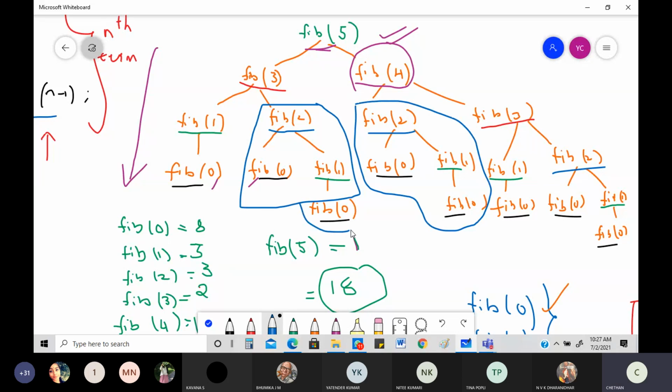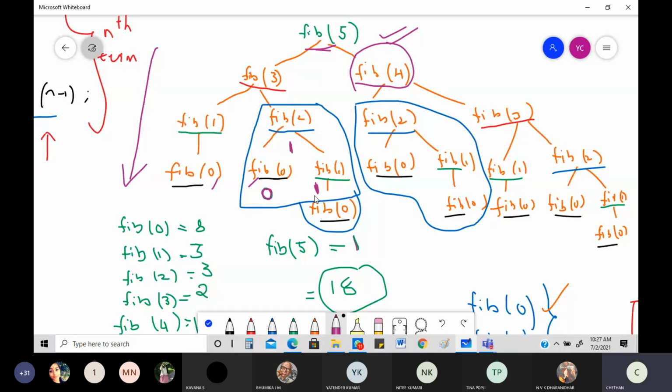For figuring out Fibonacci of 2, what are the things I need? I need fib of 0. I know very clearly fib of 0 is 0. Fib of 1 is 1. So 0 and 1, 0 plus 1, it will become 1.